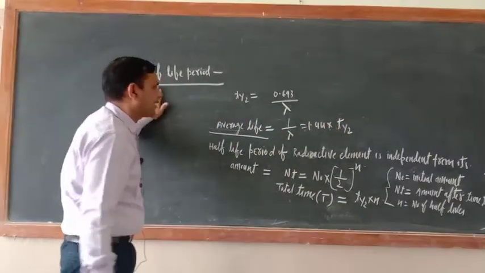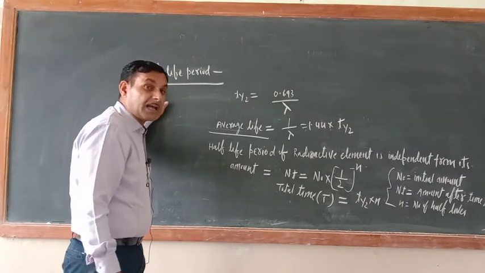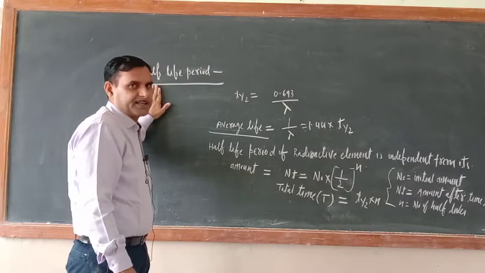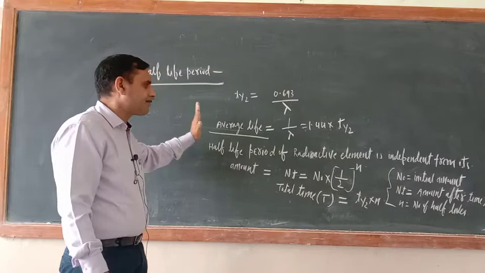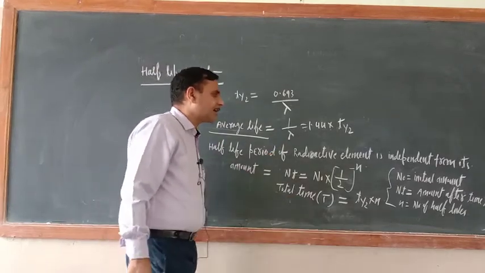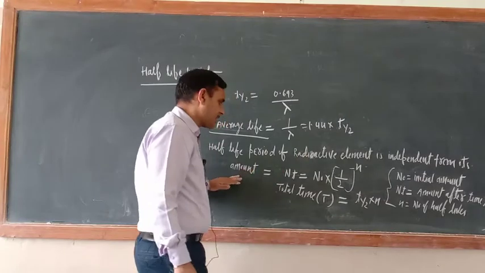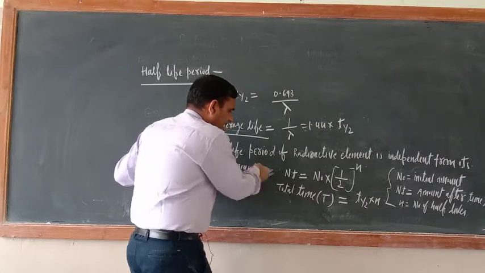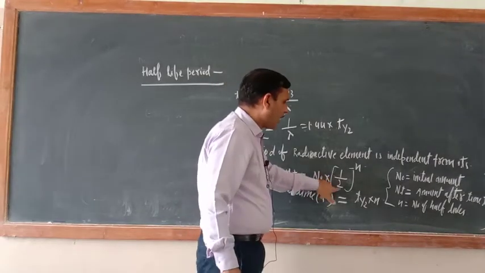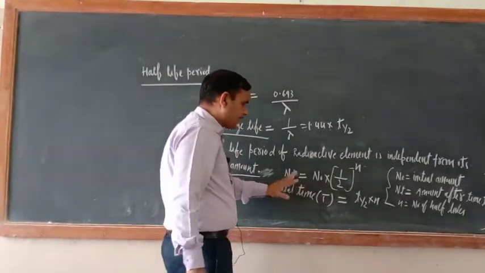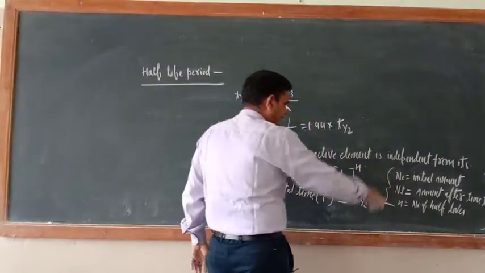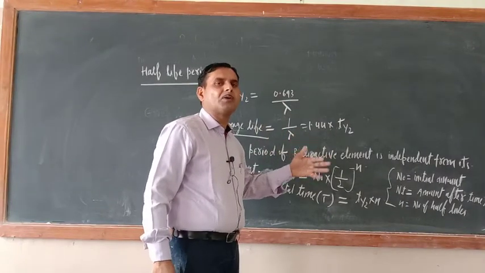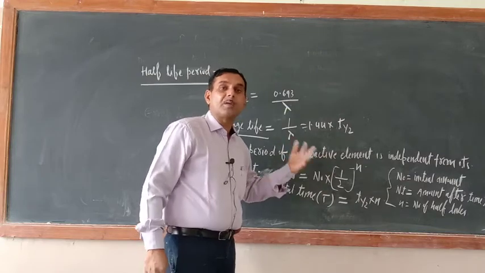What is the half-life period? Half-life period is the time at which half of the concentration of the substance has disintegrated. Half-life period of a radioactive element is independent of its amount. Just see, Nt equals N0 into half raised to the power n. Total time T equals T half into n, where N0 equals initial amount, Nt equals amount after time T, and n equals number of half-lives.